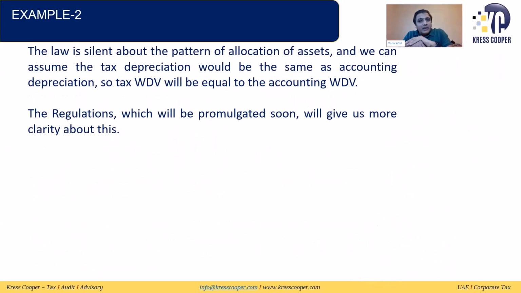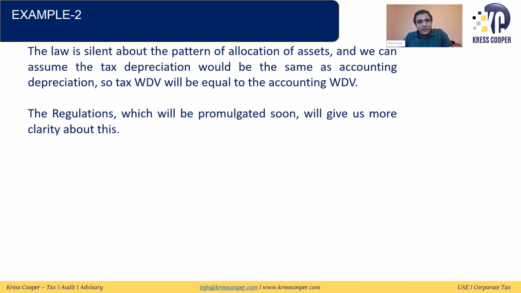By the way, the law is silent about the pattern of allocation of the assets, and we can assume that the tax depreciation would be the same as the accounting depreciation. So tax WDV will be equal to the accounting WDV, but we need to wait for the law. Usually it doesn't happen like this in various jurisdictions, because the pattern of allocation of the asset as treated by the tax authorities is usually different from that treated by the accounting standards.